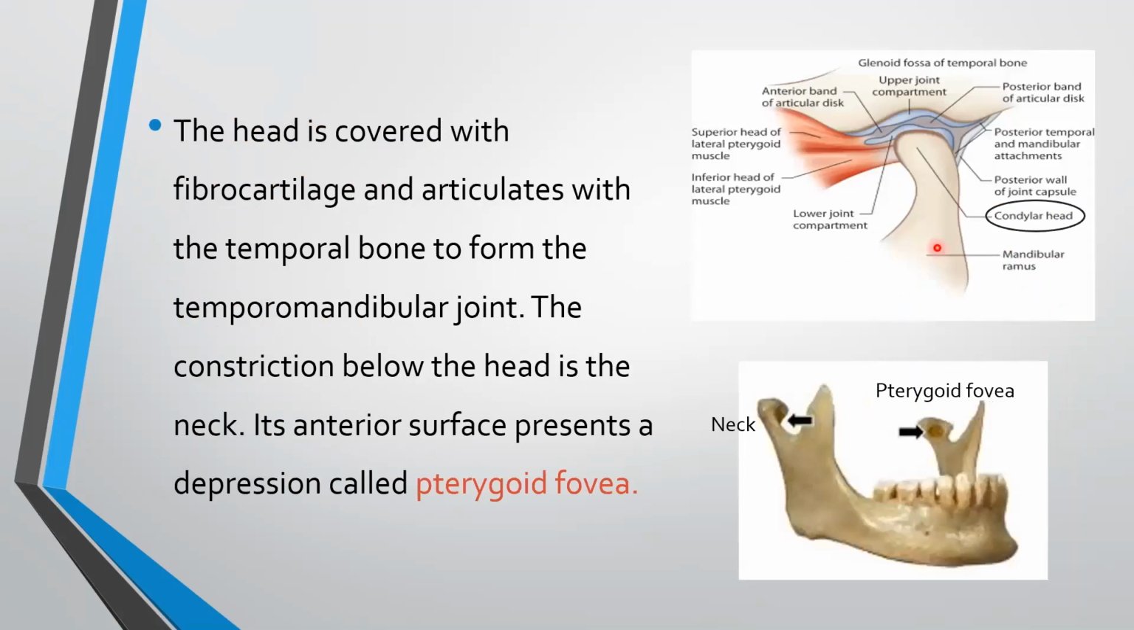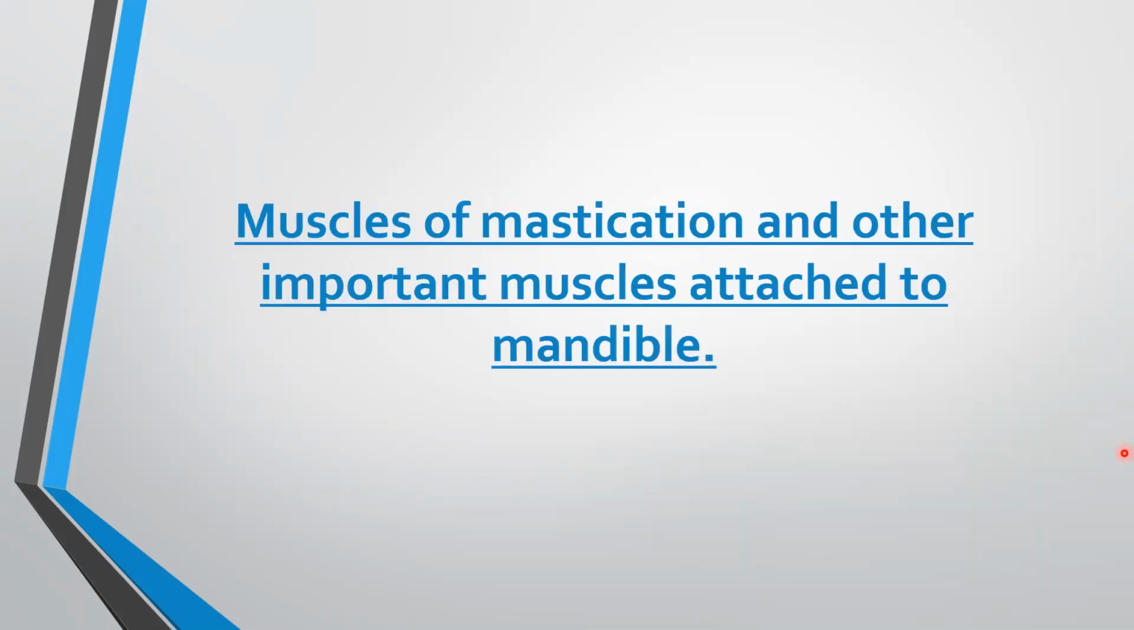The head is covered with fibrocartilage and articulates with the temporal bone to form the temporomandibular joint. The constriction below the head is the neck, and its anterior surface presents with a depression called the pterygoid fovea. This is the neck of condyloid process, and this is the depression, pterygoid fovea.